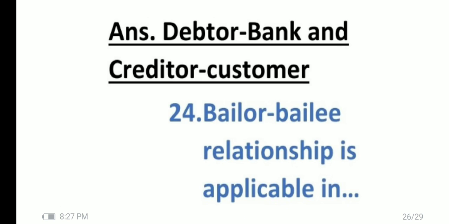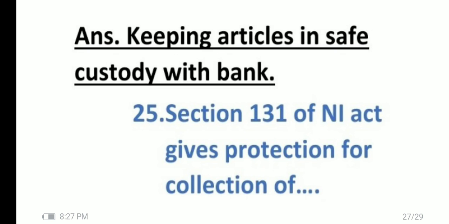Question number 24, Bailor-Bailee relationship is applicable in keeping articles in safe custody with the bank. 25th question, this is the last one. Section 131 of the NI Act, that is Negotiable Instruments Act, gives protection for collection of cheques.